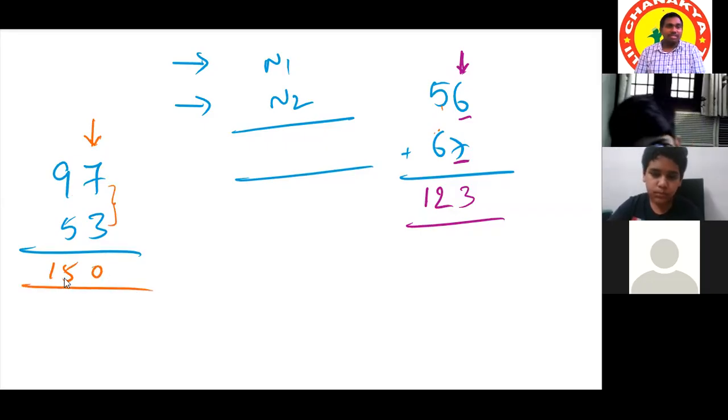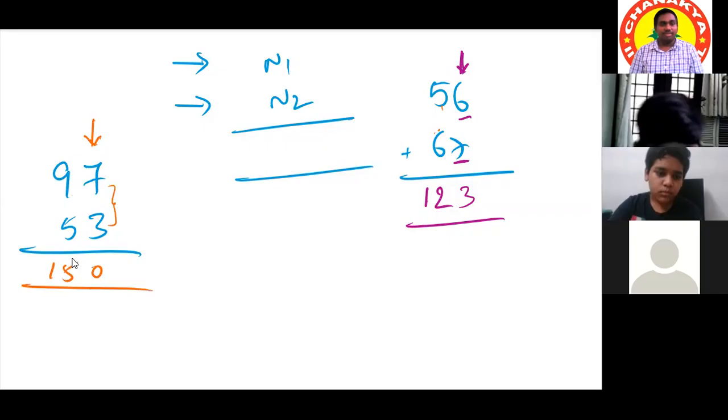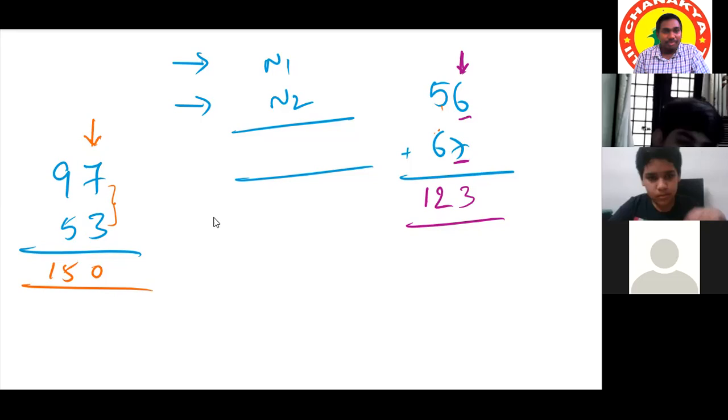150. Somebody is concentrating on time, not on the concept. Rishit? Sir, I'm concentrating on class also, sir. You can ask me anything, sir. Then why in the middle of a question are you saying time up? All of you mute yourself. Only Rishit, unmute.